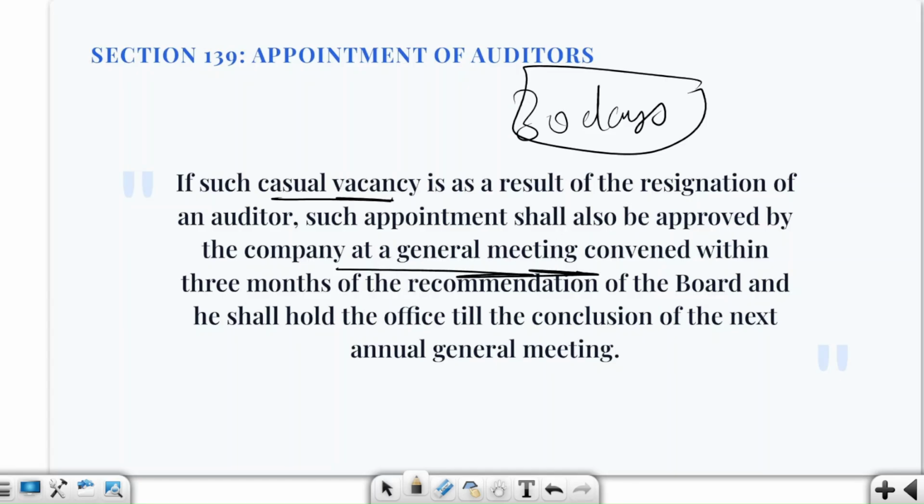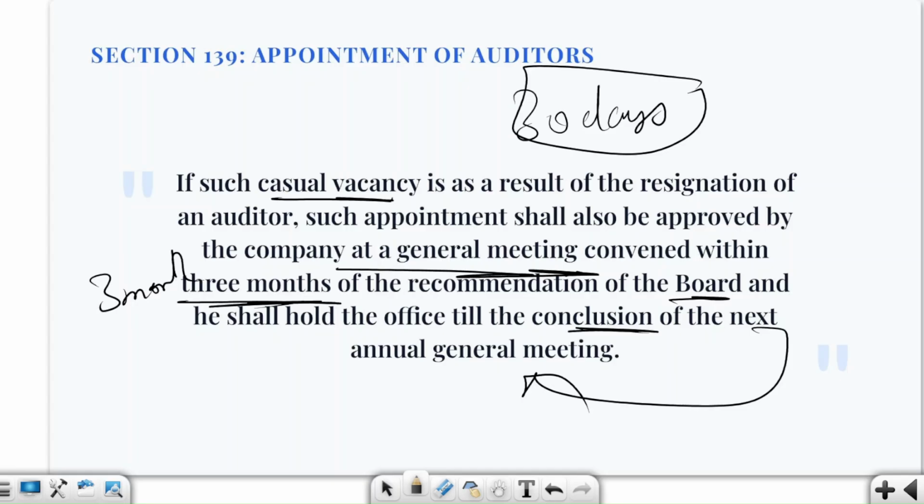Fine, so here we have to understand the meeting must be convened within 3 months. Okay, the meeting must be convened within how many months? 3 months of the recommendation of the board, and then he will be holding this office till the conclusion of the next AGM. Fine, understood.